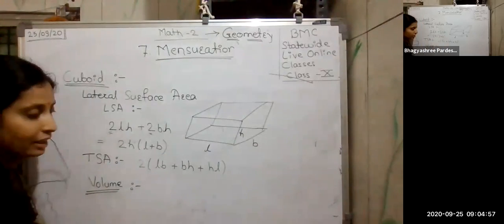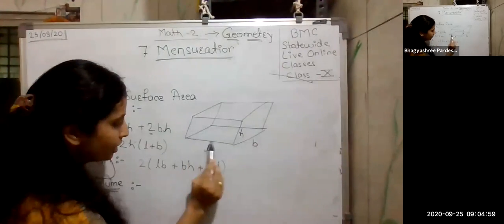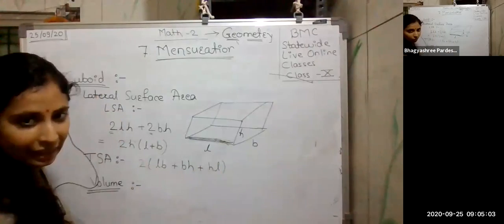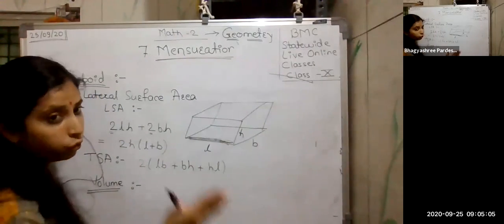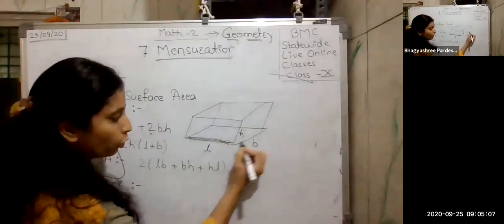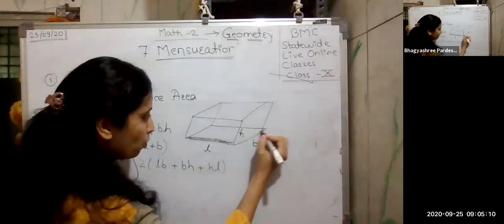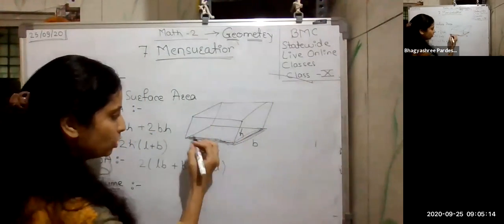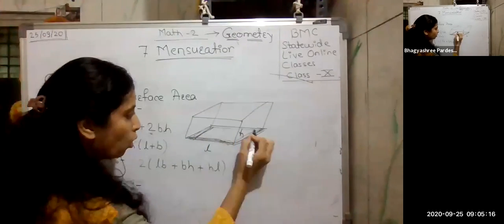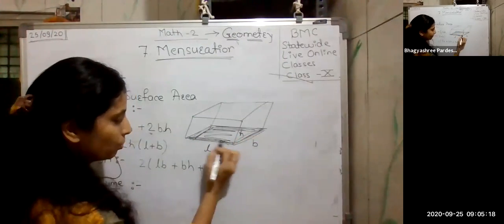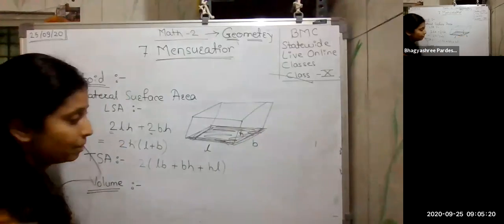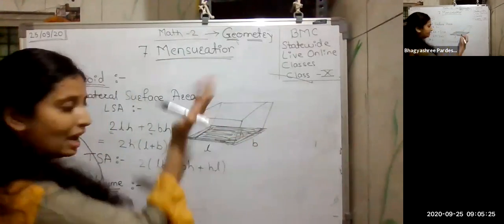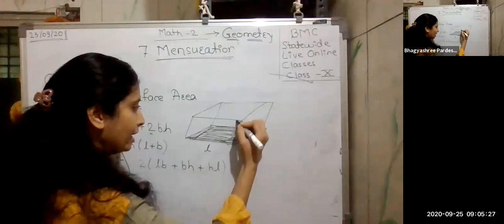So let's start filling this box. Suppose I'm putting something here, okay? I put something here, so I occupied the length of this box. Then I have to fill this totally. So now I am occupying the breadth. But these sides remain. So I am occupying the whole breadth, the whole length, total length and breadth are occupied. Now the height remains. So now I am occupying the height also.